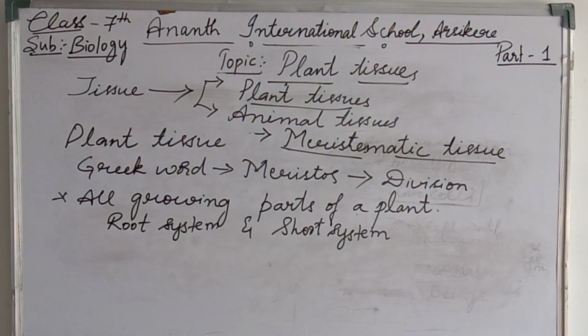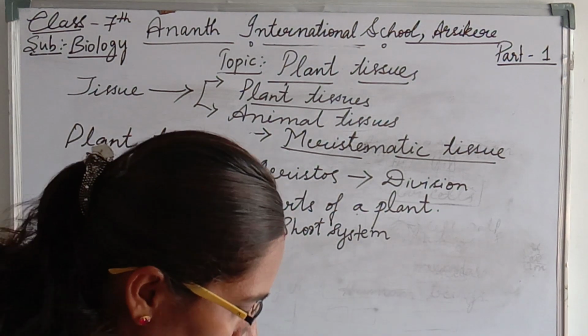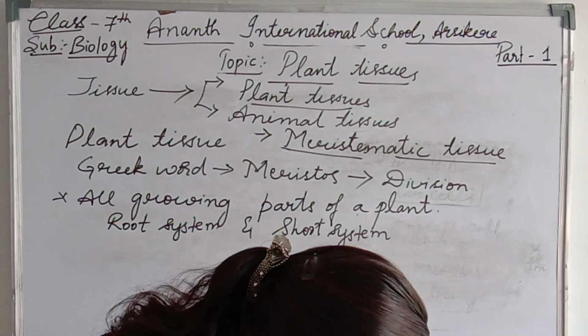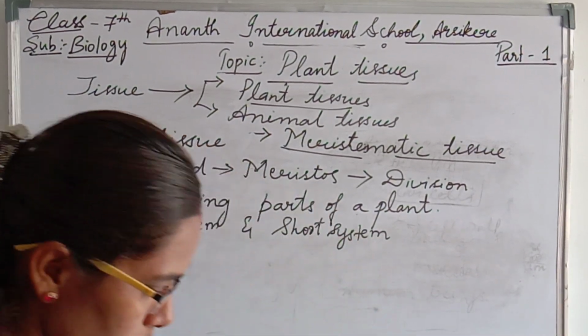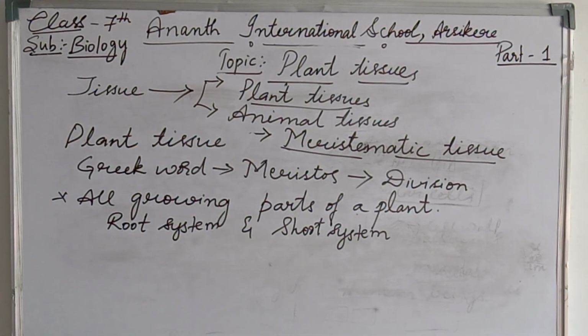Then what is the function of the meristematic tissue? The function of the meristematic tissue is to help produce new cells, that is, continuous cell division takes place. Mainly the function of meristematic tissue is to produce new cells at the root tips as well as in the shoot tips.